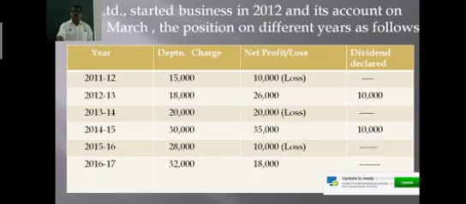Now, if you observe this example, in the year 2011-12, the company charged depreciation of 15,000, and after charging depreciation there is a net loss of 10,000. Then what is the amount available for declaration of dividend? In the first year, I think there is no amount available for declaration of dividend.